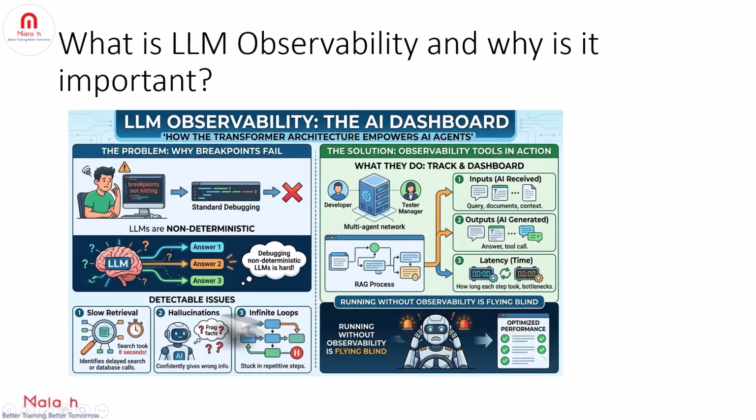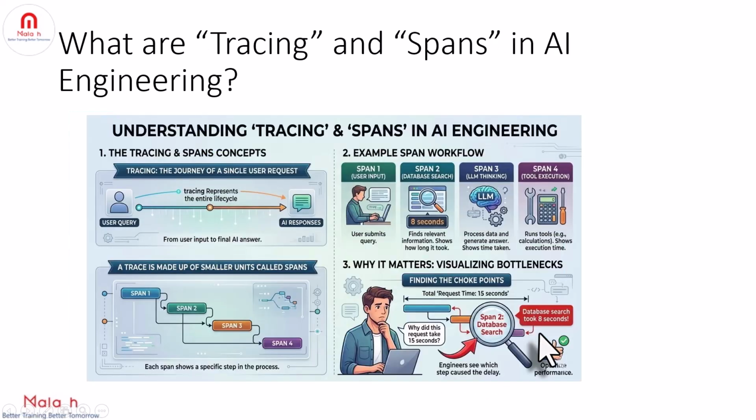So what you can detect, observability helps you spot different issues like slow retrieval steps or hallucinated tool arguments or infinite loops or stuck processes. And running an AI system in production without observability is like flying blind, right? So it's very important to configure these dashboards.